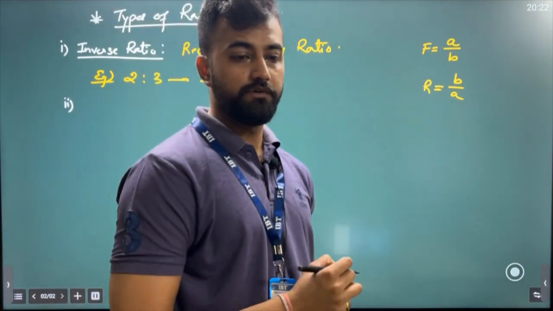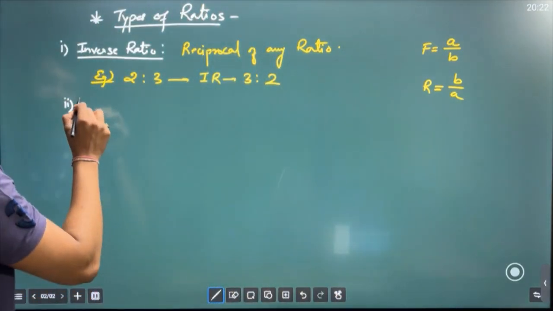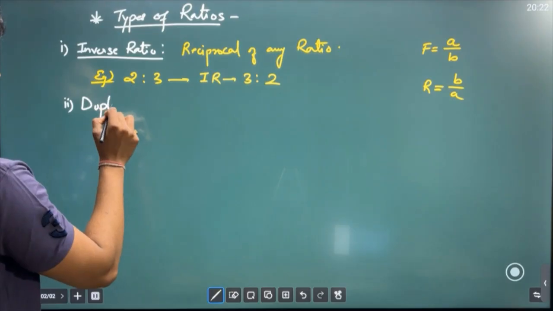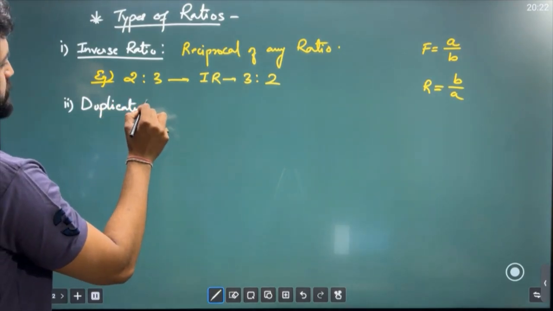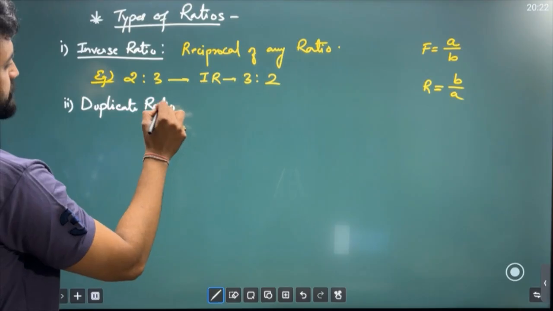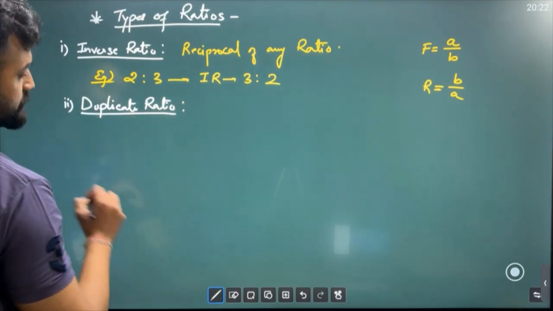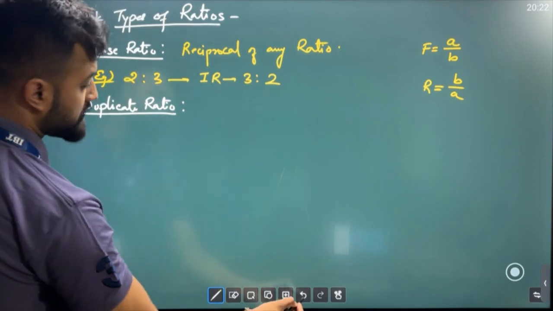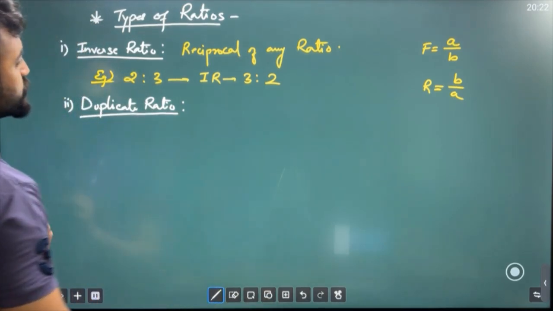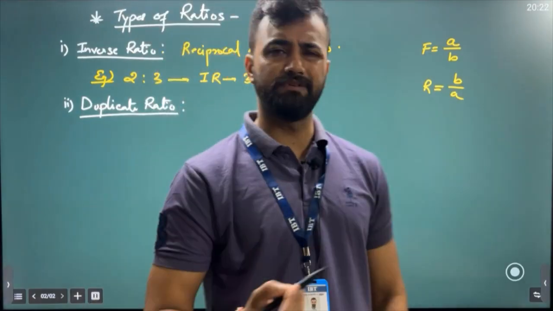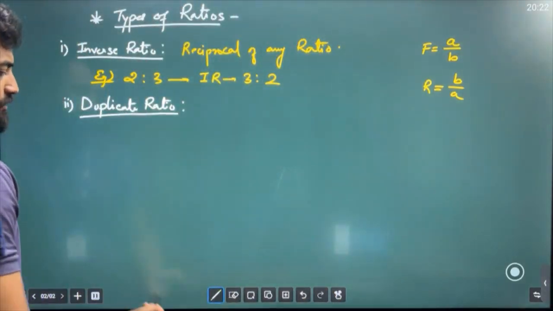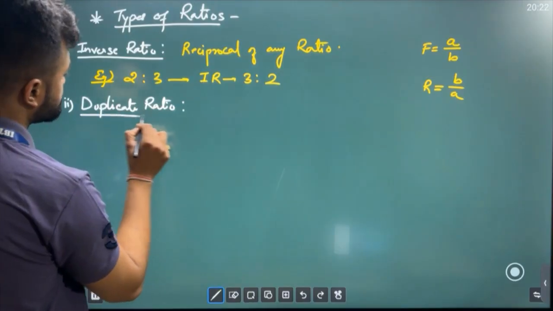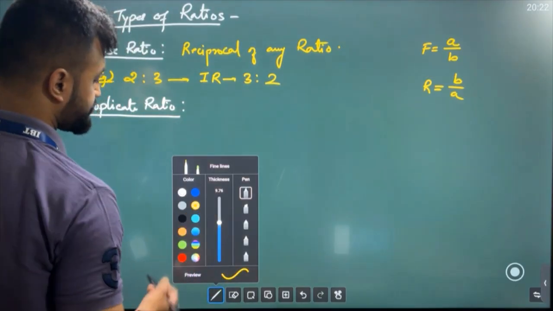After inverse ratio, we must see duplicate ratio. What is a duplicate ratio? Sir, what is a duplicate ratio? You would say it's simple, sir. ठीक है? If I want to find duplicate ratio, what I need to do, sir?